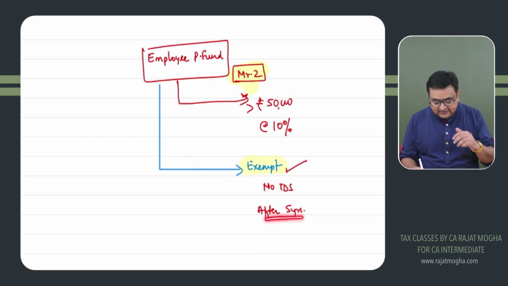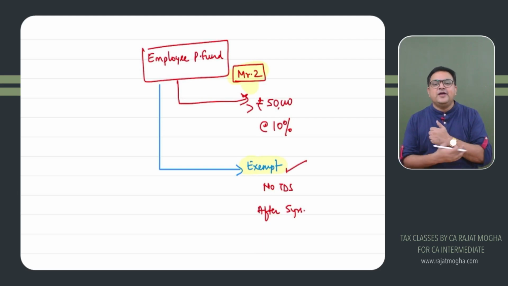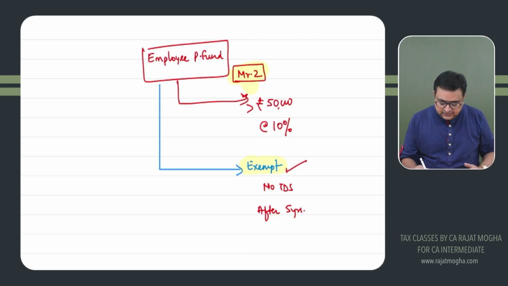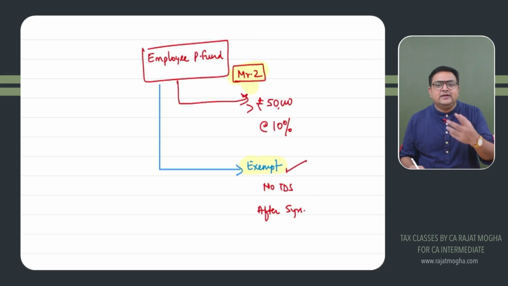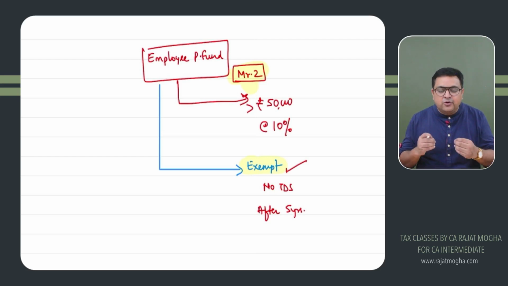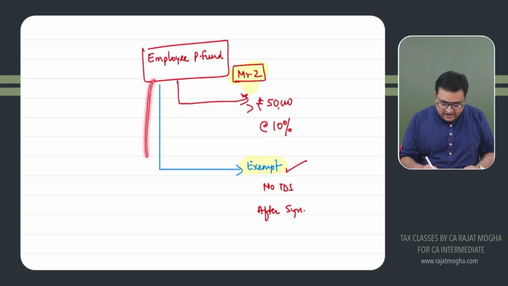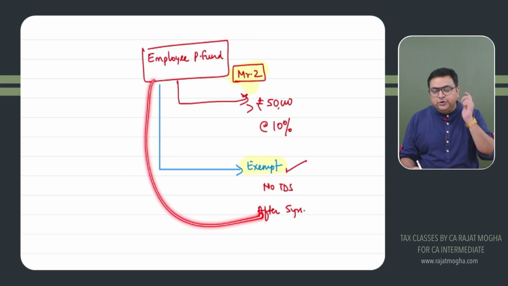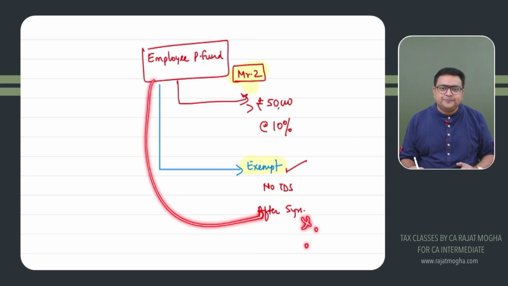In case there are certain exceptions to this 5 years, the amount can be exempted even if you withdraw before 5 years. When? Let's say Mr. Z met with an accident, or he is now very ill and cannot work. It was not because of his wish, but because of his medical conditions he cannot work, and now he has to leave this organization before 5 years. If he is withdrawing the amount due to his medical issues, then also it will become exempt. No TDS will be deducted.